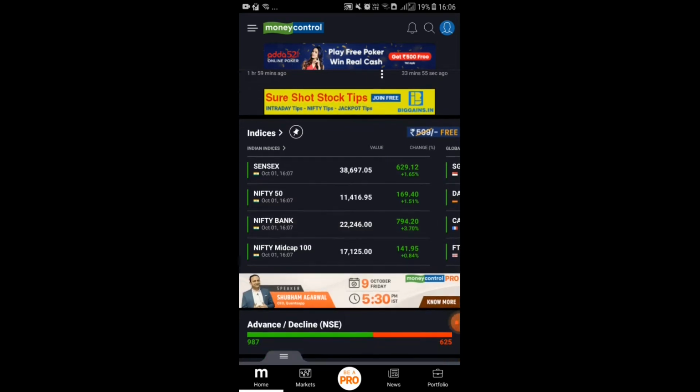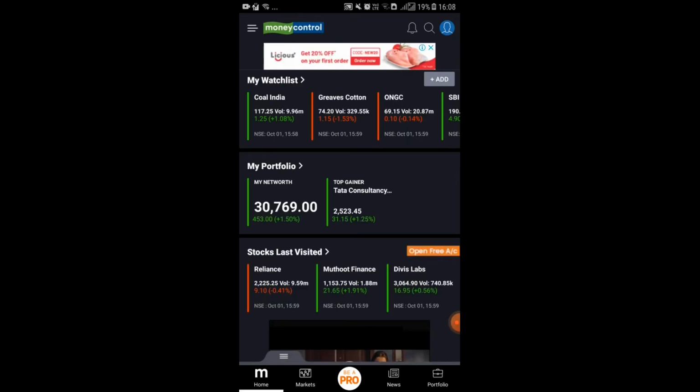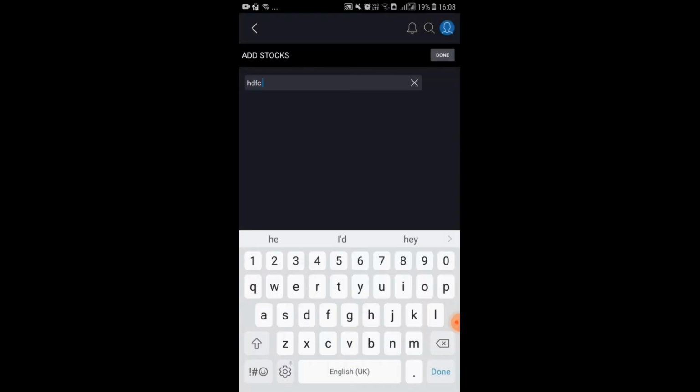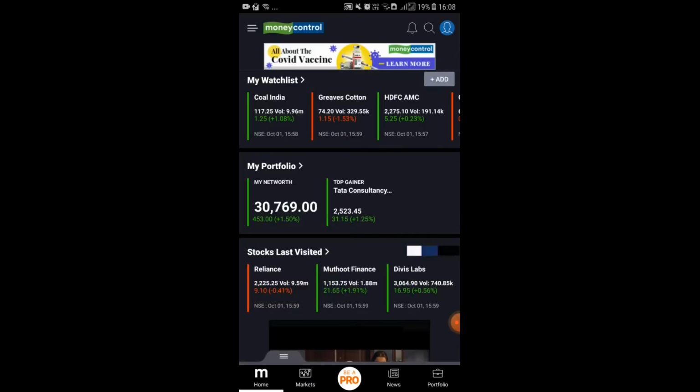Then after there is global indices information, Indian indices information, Sensex, Nifty 50. So guys, here there is my watch list option where you can add your stocks that you want to track daily. For example, if here I am adding HDFC AMC, in my watch list now it will be showing HDFC AMC because I want to track its details every day.